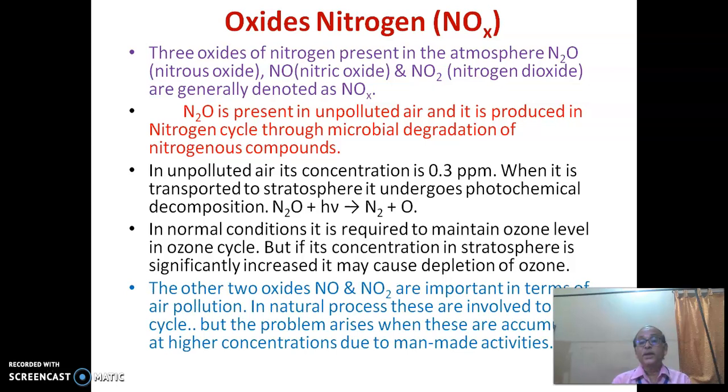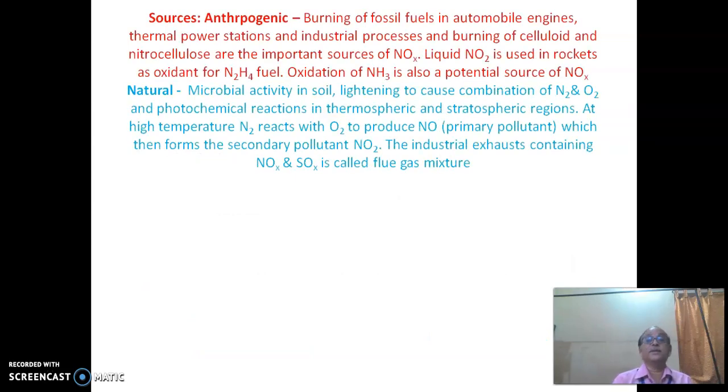The other two oxides, nitric oxide and nitrogen dioxide, are important in terms of air pollution. In natural processes, these are involved in running the nitrogen cycle, but the problem arises when these accumulate at a higher concentration due to man-made activities. The sources: anthropogenic burning of fossil fuels, automobile engines, thermal power stations and industrial processes, and burning of celluloid and nitrocellulose are important sources of oxides of nitrogen.